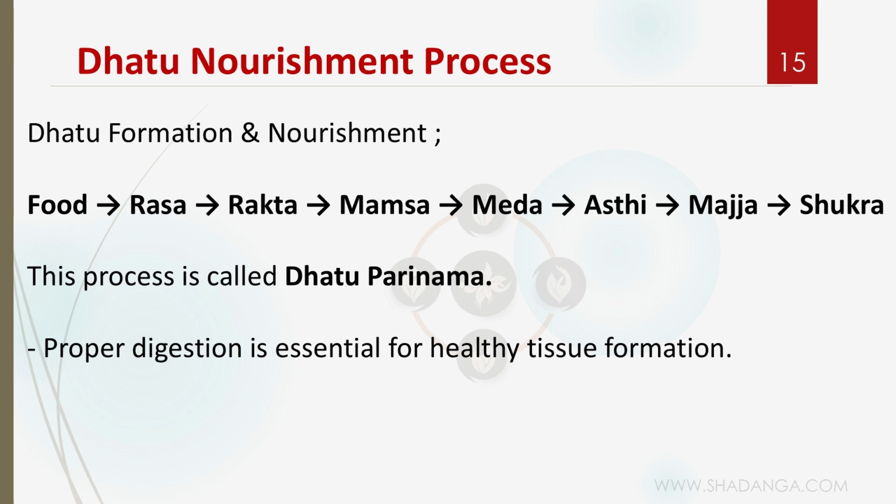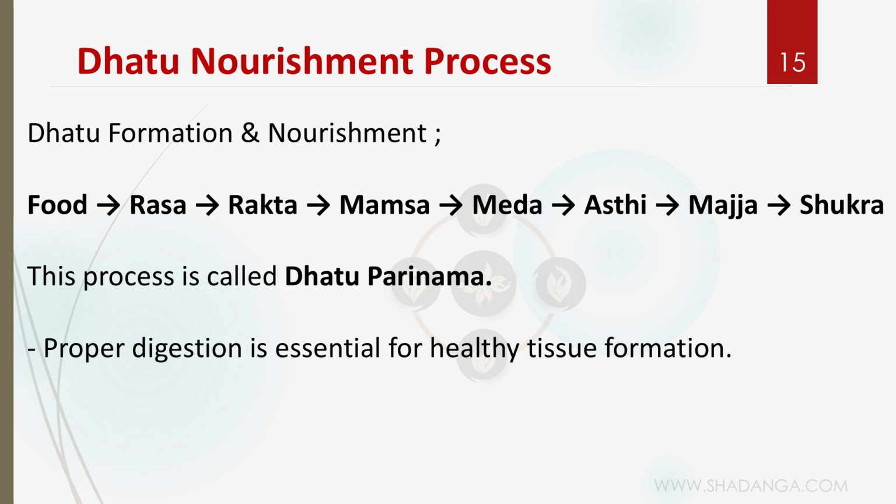And this process is called what? Dhatu Parinama. That's the dhatu nourishment process. So food to Rasa, Rasa to Rakta, Rakta to Mamsa, Mamsa to Meda, Meda to Asthi, Asthi to Majja, Majja to Shukra. You want to learn this, as the order is important here.